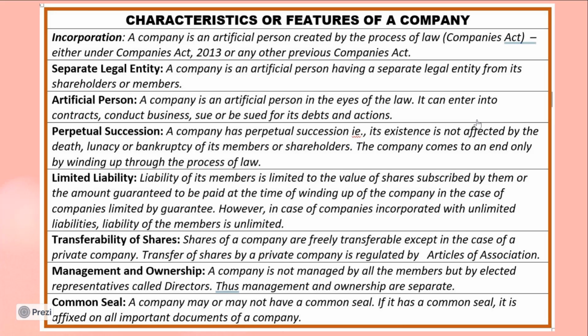However, in the case of companies with unlimited liability, the liability of the members is unlimited, which means the private property of the members can be used to pay off the company's debts at the time of winding up of the company. This happens in the case of a company incorporated with unlimited liability.